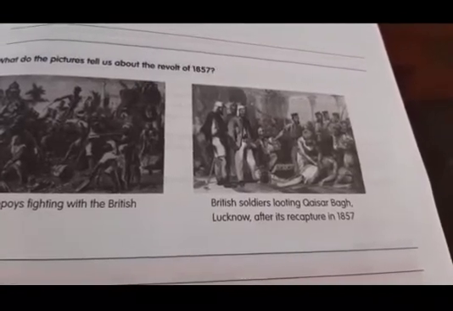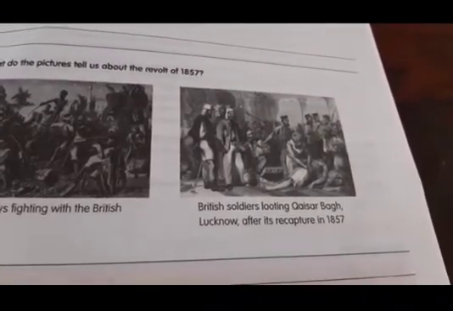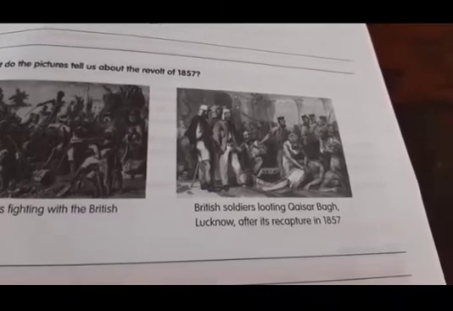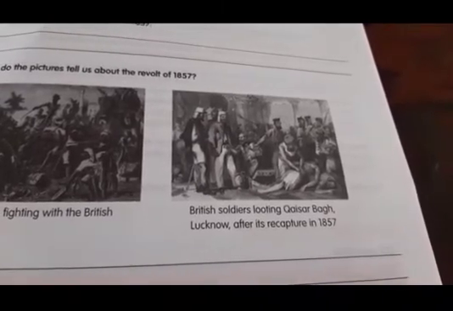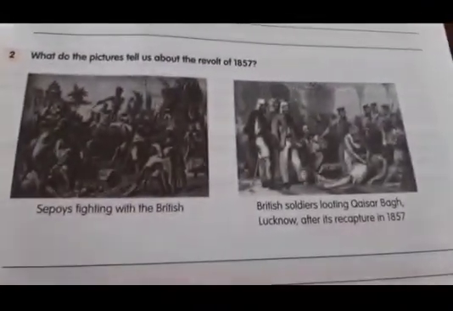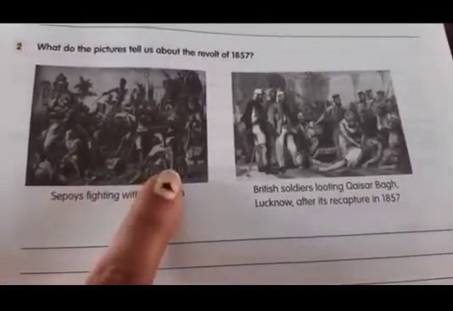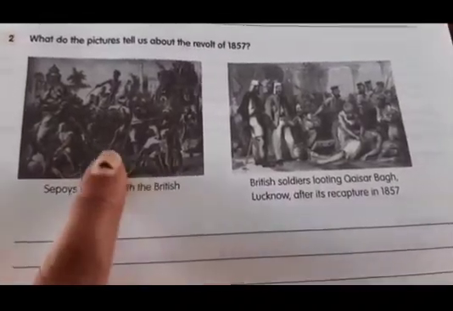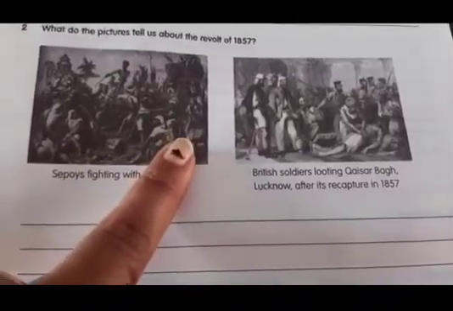Sepoys fight with British soldiers, looting. See children, in the second picture, you should see the picture and write here, children. In the first picture you can see that Indian sepoys are fighting with the British.